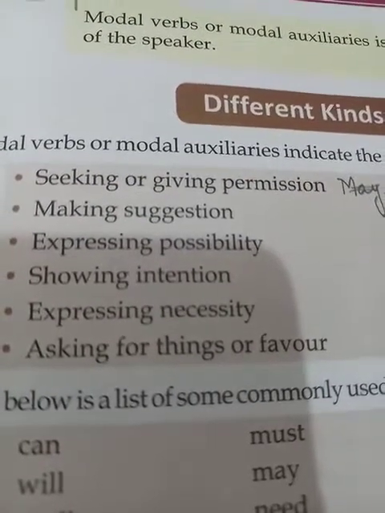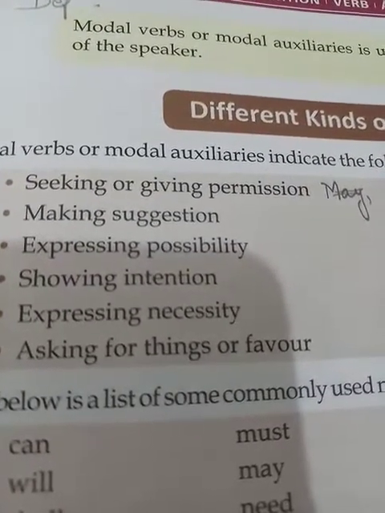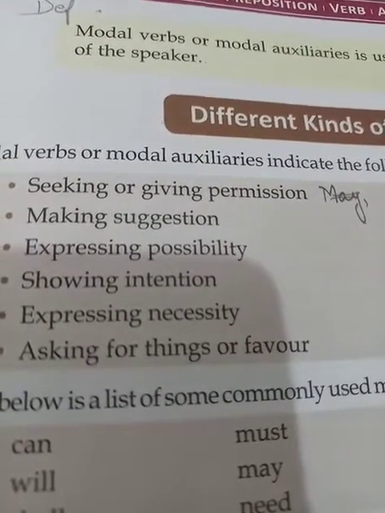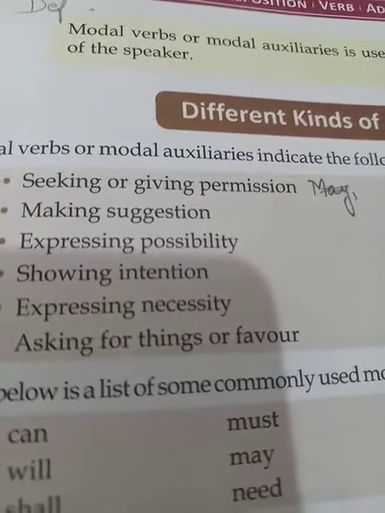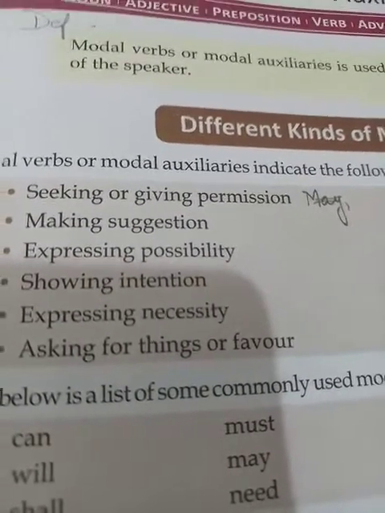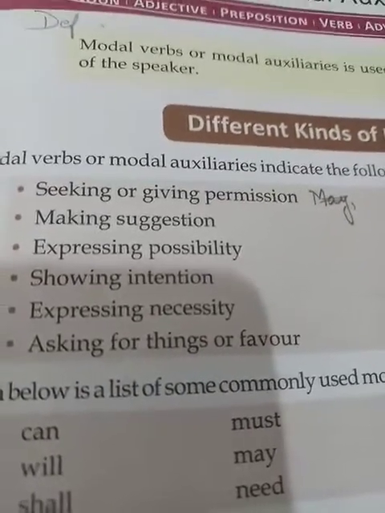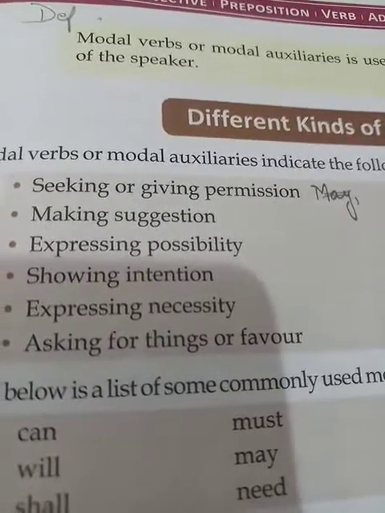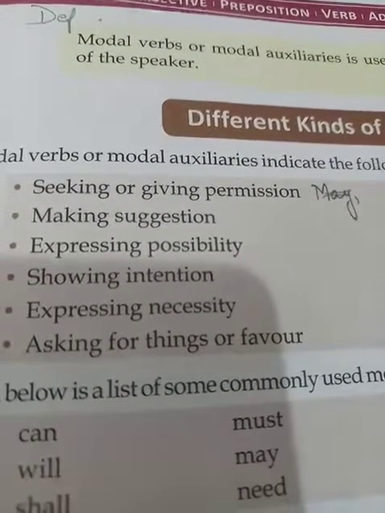Listen very, very carefully, students. I'm going to tell you about some moods and the modals which are used for that mood. First, ability or capacity of a person is defined by the modal can or could.